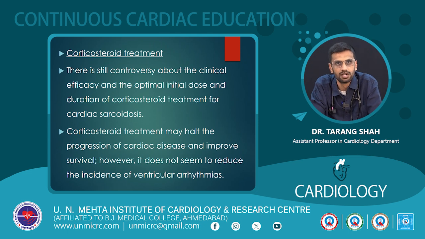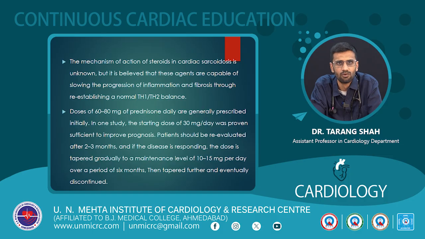So corticosteroid treatment, there is still controversy about the clinical efficacy and optimal initial dose and duration of steroid treatment for cardiac sarcoidosis. It may halt the progression of cardiac disease and improve survival. However, it does not seem to reduce the incidence of ventricular arrhythmias. What is the mechanism of action of steroid? It is unknown, but it is believed that these agents are capable of slowing the progression of inflammation and fibrosis through re-establishing the T helper cell response.